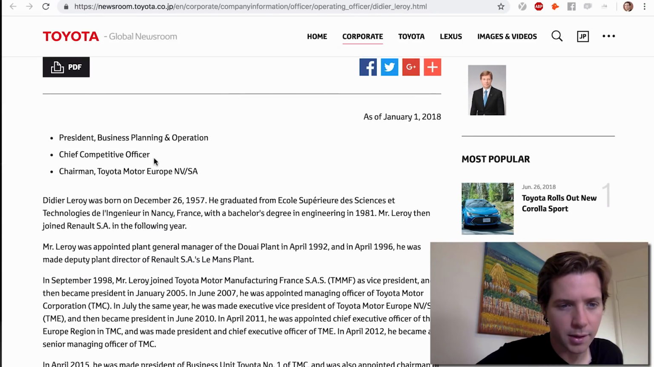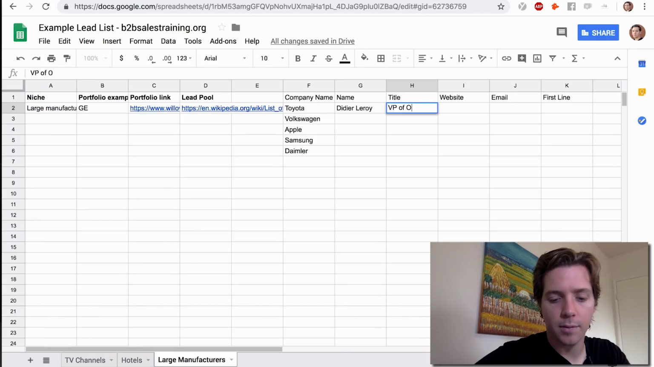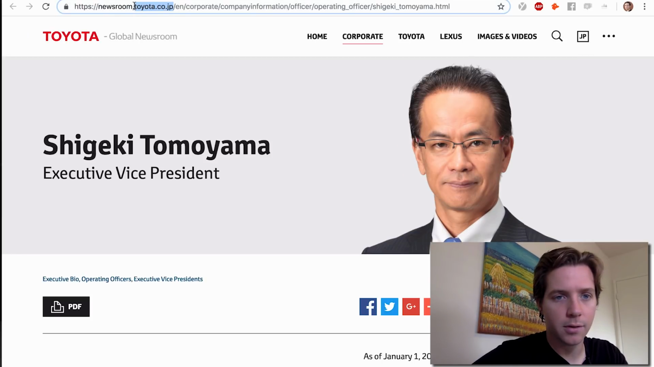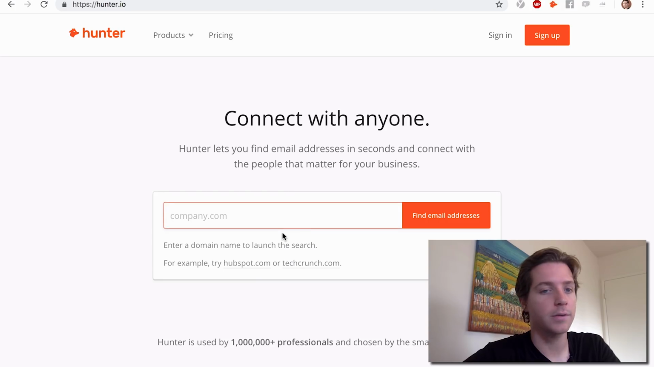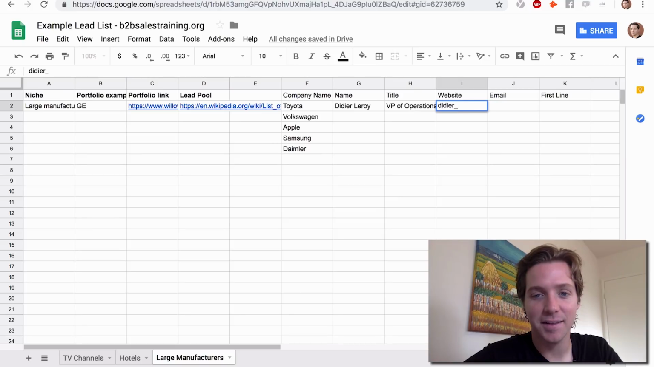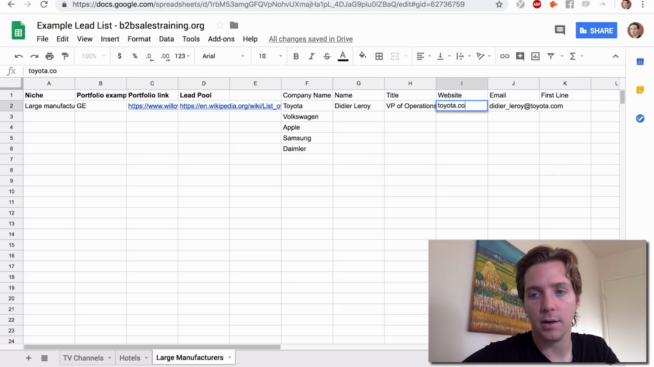Didier, business planning and operations. This is actually exactly what we wanted. Didier Leroy, VP of operations. The website is Toyota Global, toyota.co.jp. Let's see if these have emails. So we'll go to hunter.io, type in toyota.com, first name underscore last, bada bing, bada boom, as the Italians would say. Is that racist? First name underscore last name at toyota.com. Put over an email. Website is toyota.com.